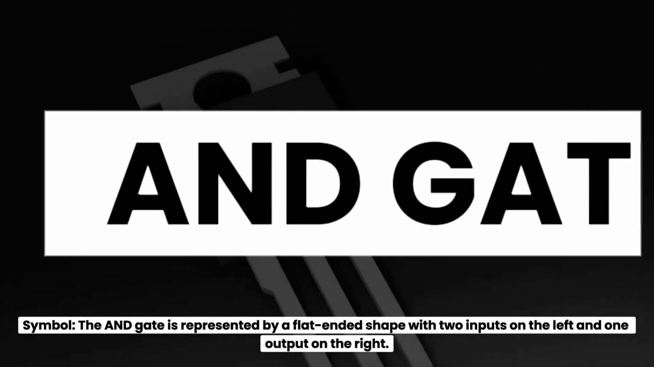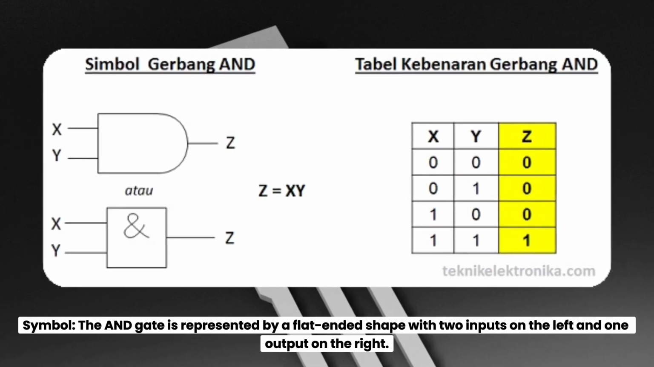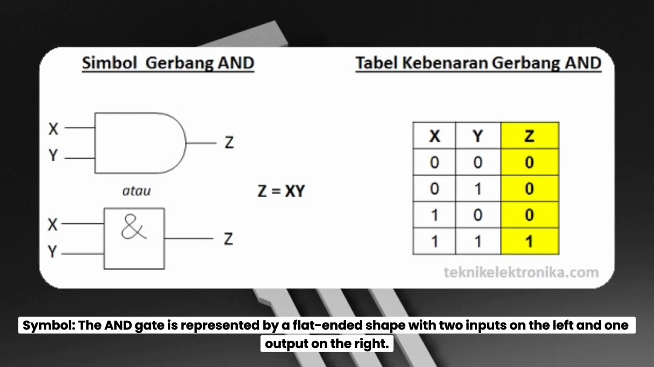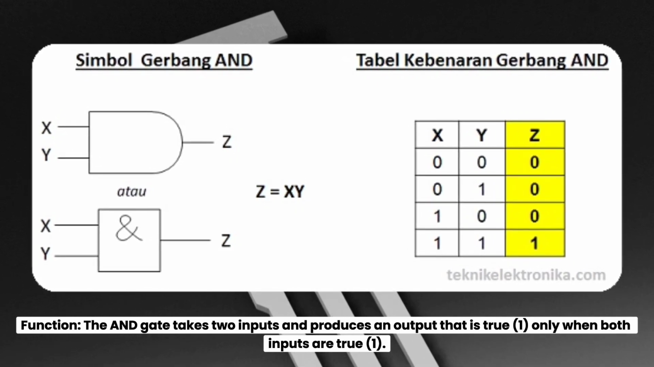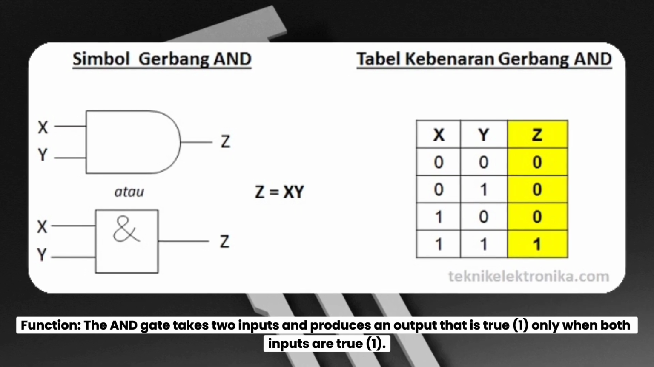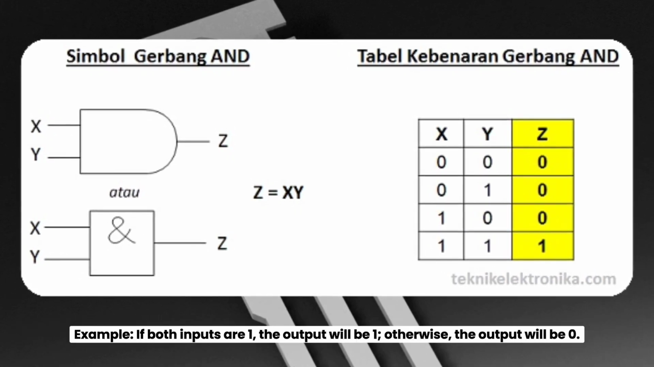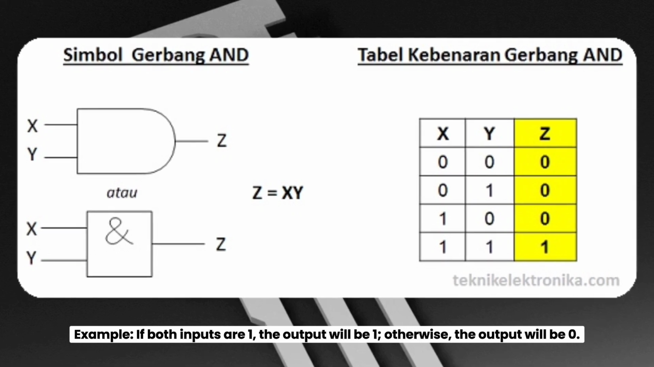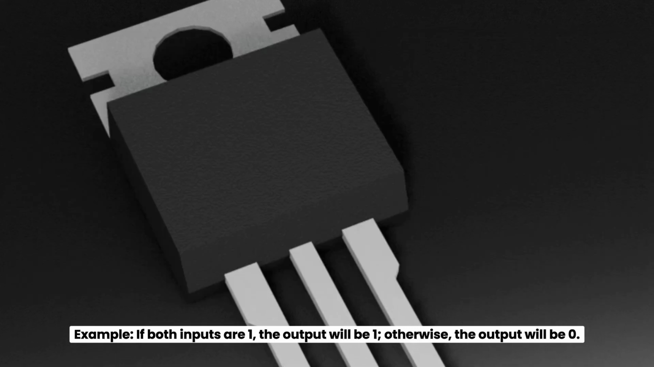AND gate. Symbol. The AND gate is represented by a flat-ended shape with 2 inputs on the left and 1 output on the right. Function. The AND gate takes 2 inputs and produces an output that is true (1) only when both inputs are true (1). Example. If both inputs are 1, the output will be 1. Otherwise, the output will be 0.